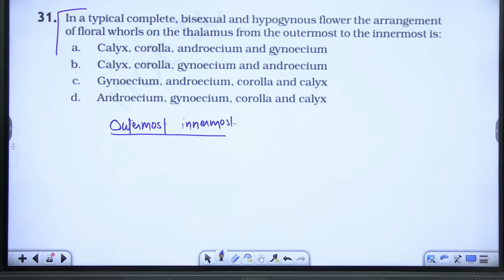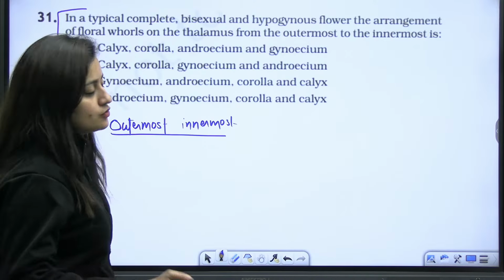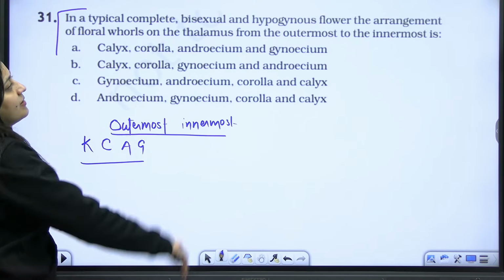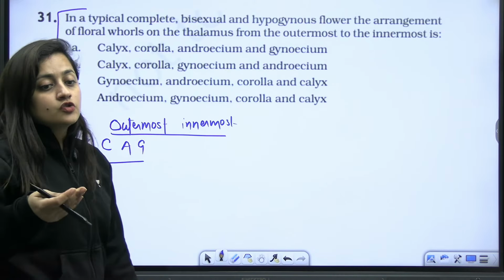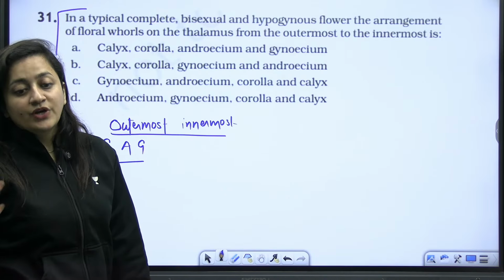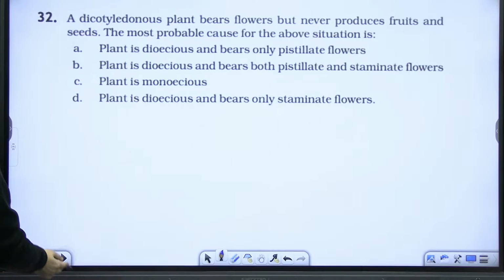So here what they have given, they are basically talking about what? Look, overall, no doubt if it is a typical complete flower, so you know that there will be calyx, corolla, androecium, gynoecium. If I'm talking about the hypogynous flower, it is about the position of the ovary, that where exactly it is placed with respect to the other floral whorls. So here the answer will be A itself.